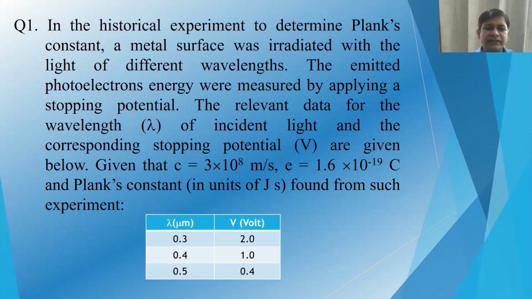In the table, different wavelengths are given: 0.3 micrometer with a corresponding stopping potential of 3 volt, the second one is 0.4 micrometer with a stopping potential of 1 volt, and 0.5 micrometer with the corresponding potential reduced to 0.4 volt. So you can see that as we increase the incident wavelength, the stopping potential also reduces.